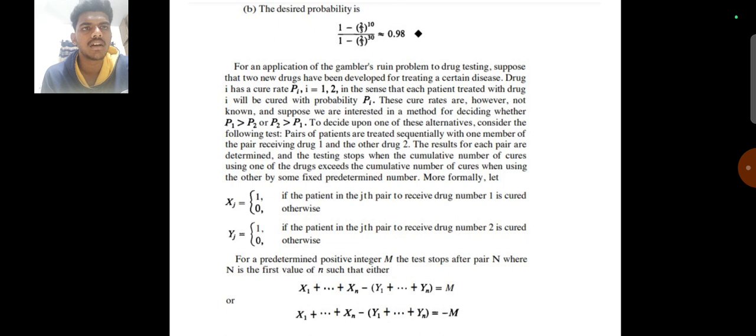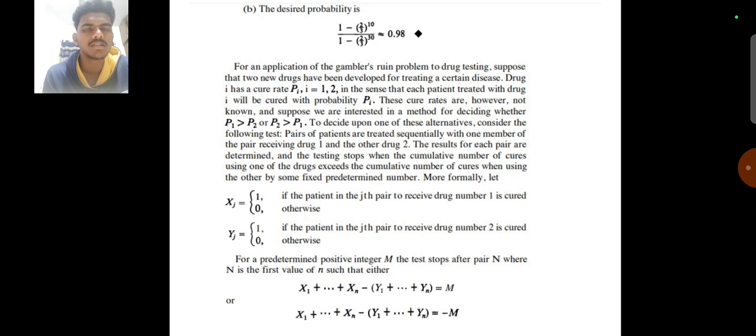Drug i has cure rate pi, i equals 1, 2, in the sense that each patient treated with drug i will be cured with probability pi. These cure rates are however not known, and suppose we are interested in a method for deciding